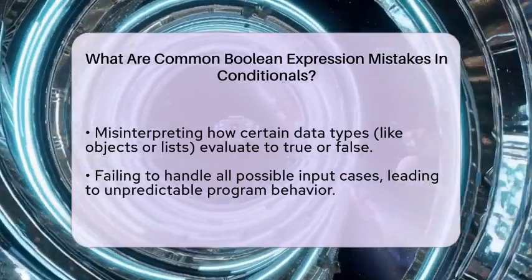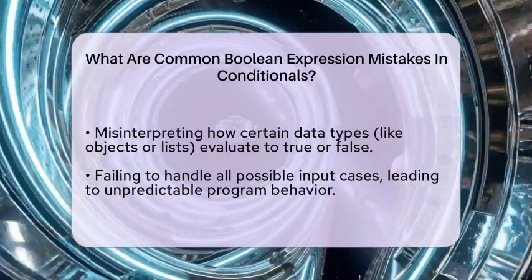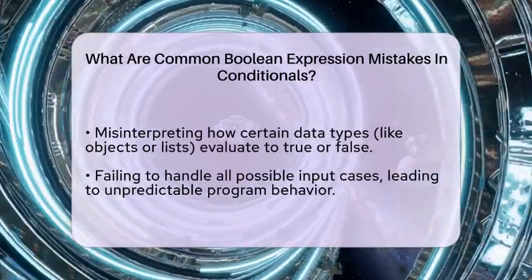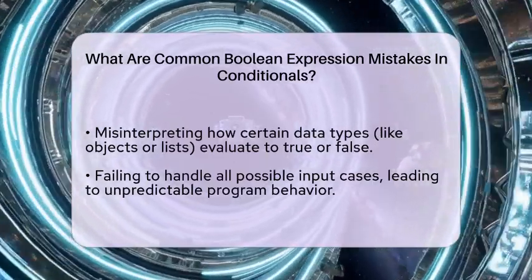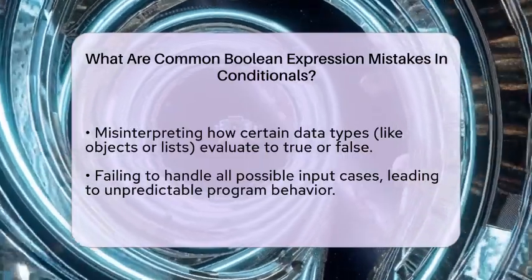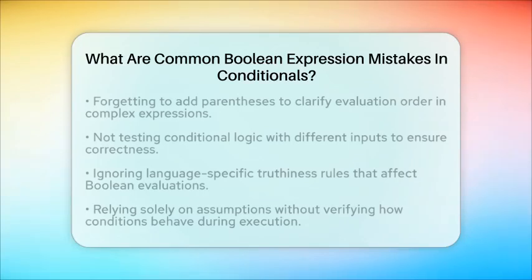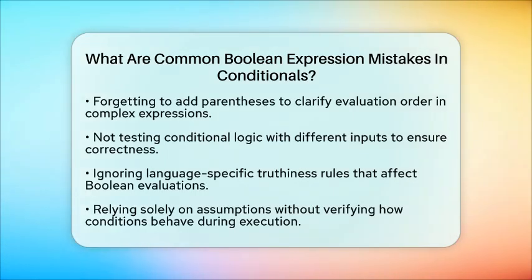Some languages treat objects or other values as true or false based on their state. For example, an empty list might be false, while a list with items is true. Assuming all non-zero or non-empty values are true can cause logical errors if you don't understand how your language handles truthiness. Finally, forgetting to handle all possible cases can lead to bugs. If you only check for certain responses and ignore others, your program might behave unpredictably. Always include an else clause or default case to catch unexpected inputs.